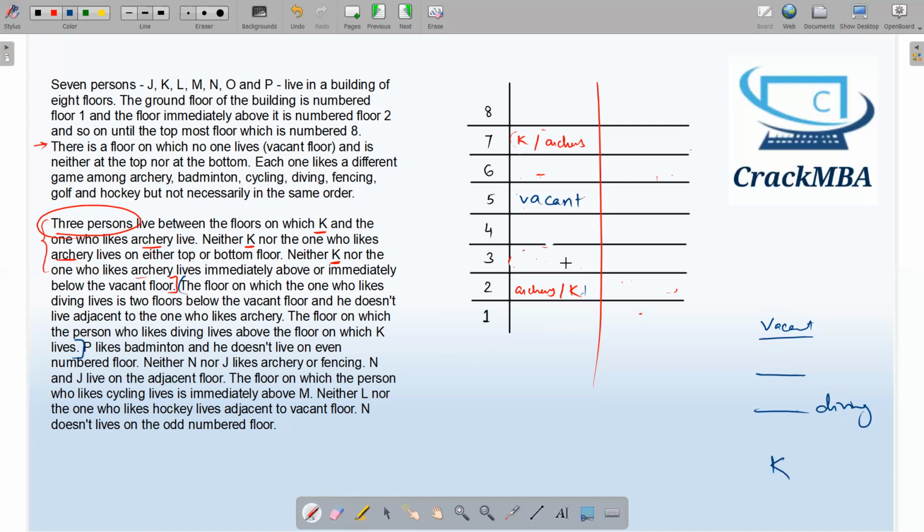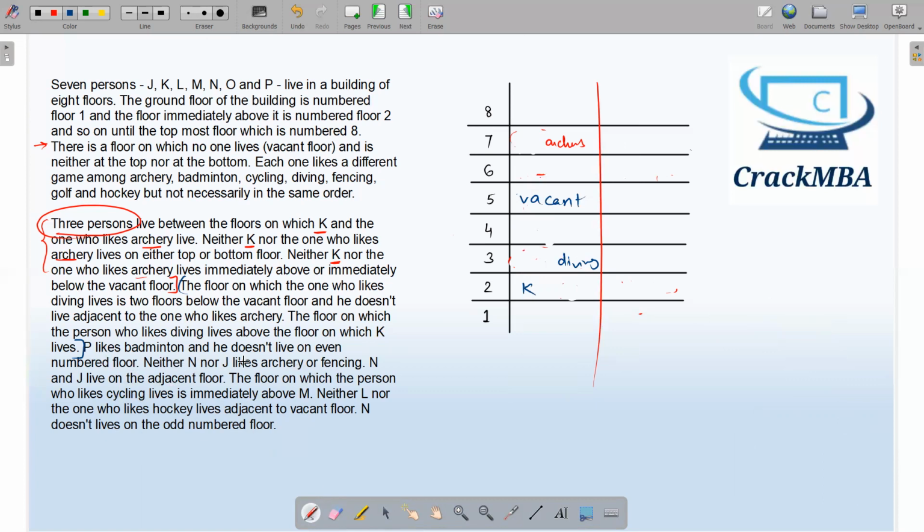Vacant, then over here diving, and K will come over here. Below diving there will be K. If K is over here, then the person who likes archery will come at the 7th floor. So we have got this much data. Now the question will be easy. The set will be easy now.